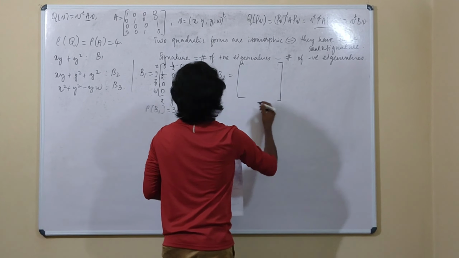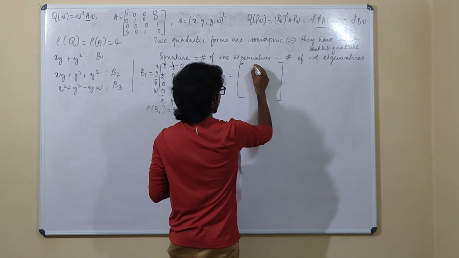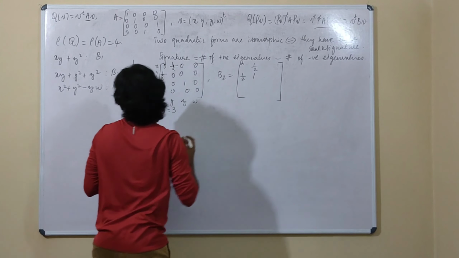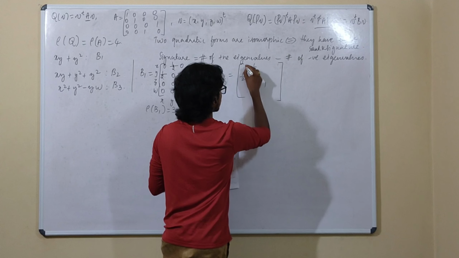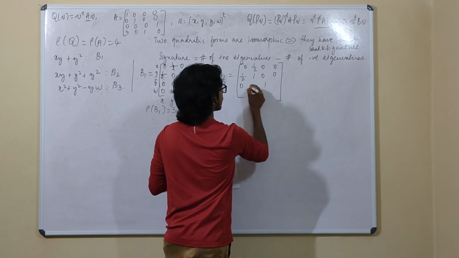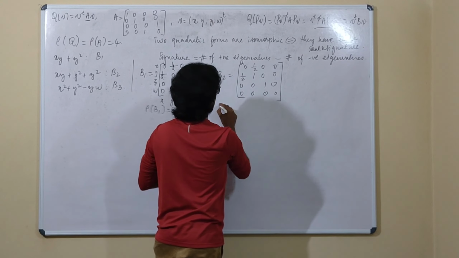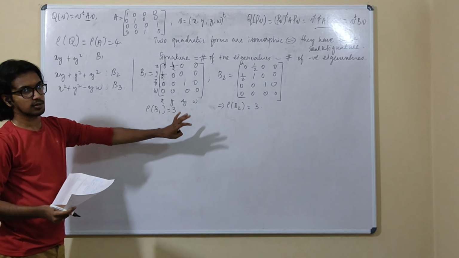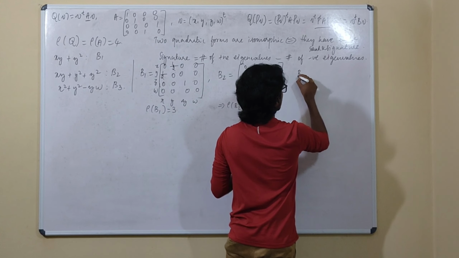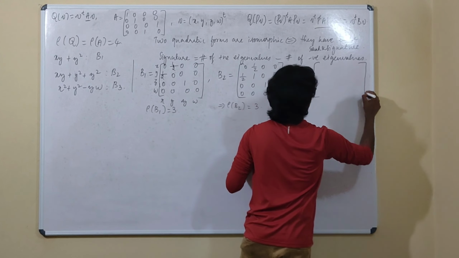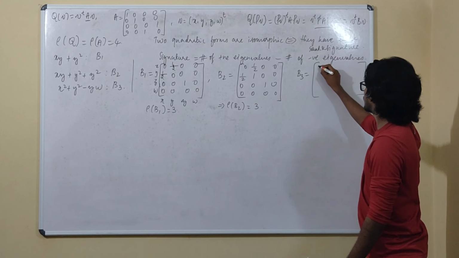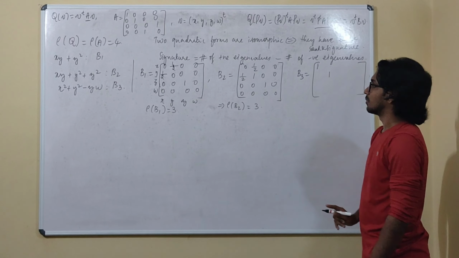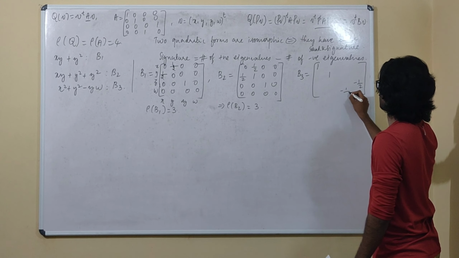Okay, now we come to the next one. Okay, here we have xy. The same way we will have half and half in these positions, and we have y square, so 1 in this position and then z square, 1 in this position. So this is the matrix. Okay, here the rank of B2 is again 3, hence this is also a wrong option. Okay, now we come to the third one. If you see, we have x squared, so 1 in the first position and then y squared in the second position and minus zw, so minus half in this and this positions.